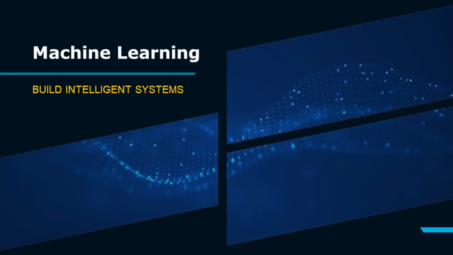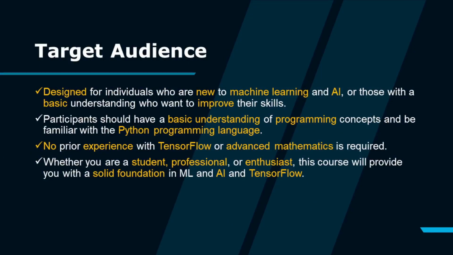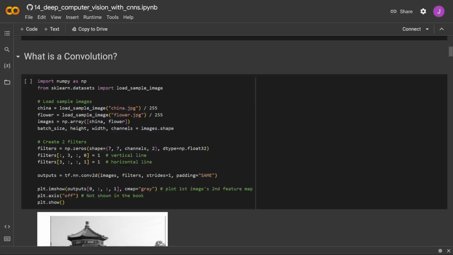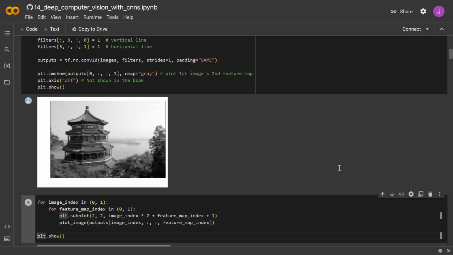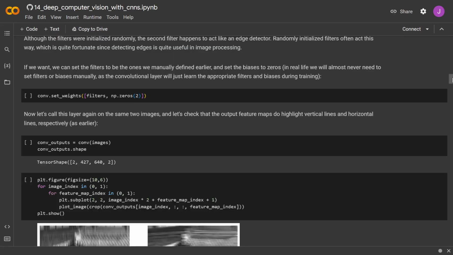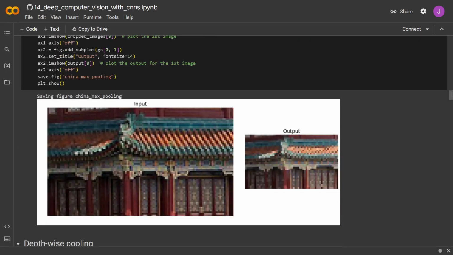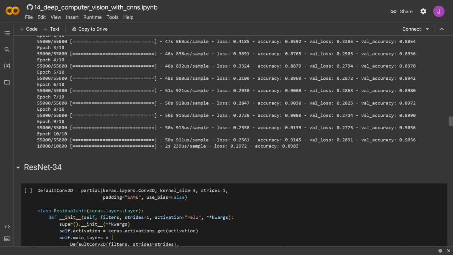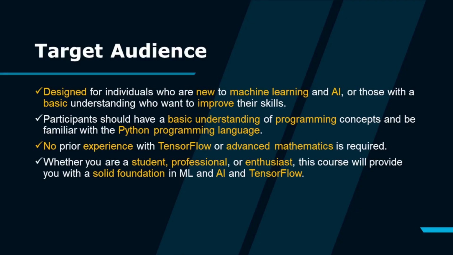Now first, I will tell you who this course is aimed for. So this course is aimed for people that are beginners in machine learning and artificial intelligence, or maybe have a little bit of understanding but are trying to get better, but do have a basic fundamental knowledge of programming and Python. So this is not a course you're going to take if you haven't done any programming before or if you don't know any Python syntax in general. It's going to be highly advised that you understand the basic syntax behind Python, as I'm not going to be explaining that throughout this course.